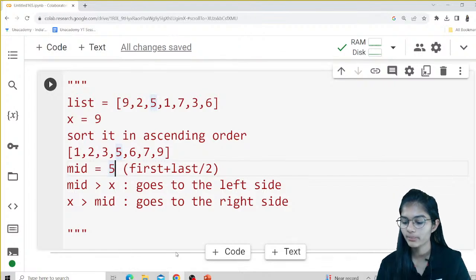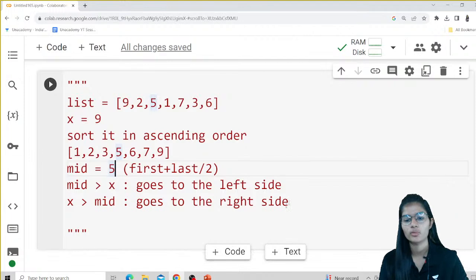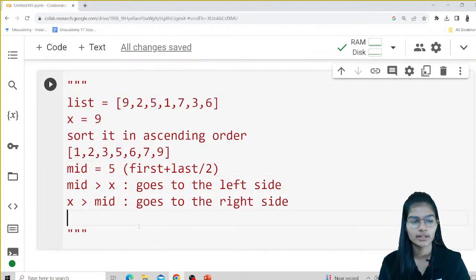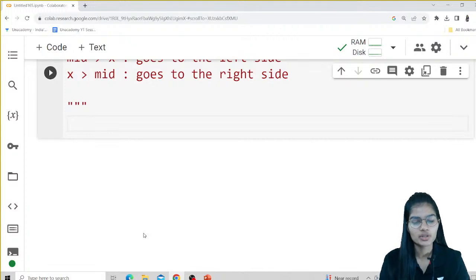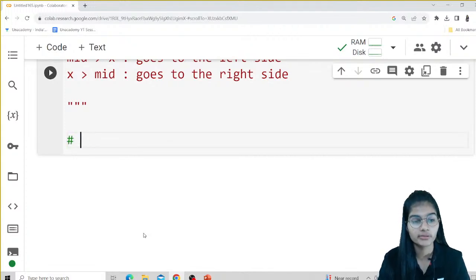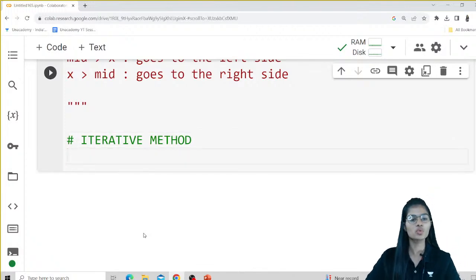Two complete methods we have, so let's write the program for both of those and see how they work for us. The very first I am going to use is the recursive method. Sorry, iterative. I'll tell you what the iterative method is: the method where we use iterations, where we use loops for writing our program.